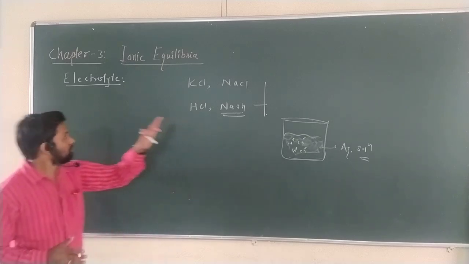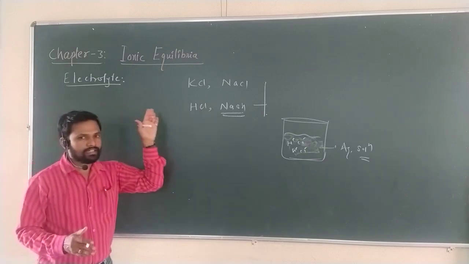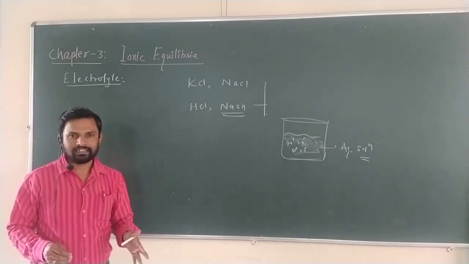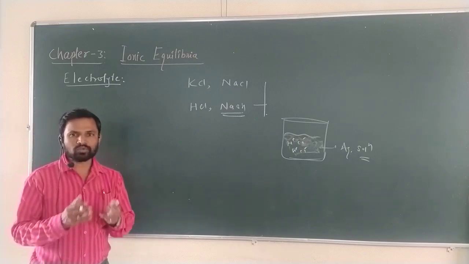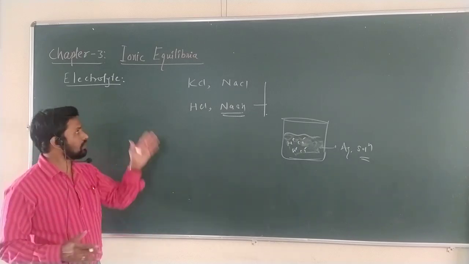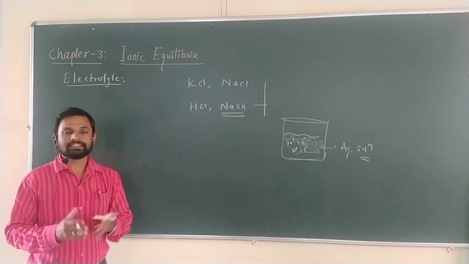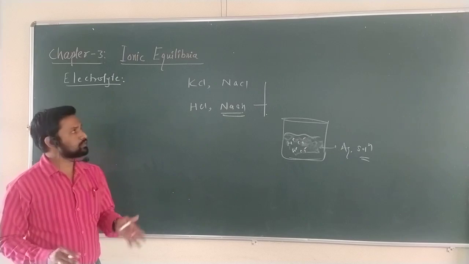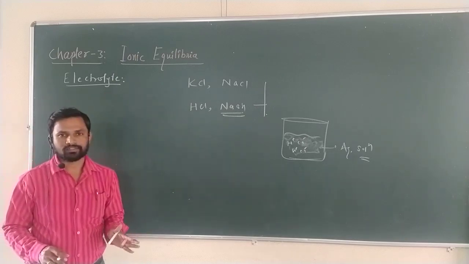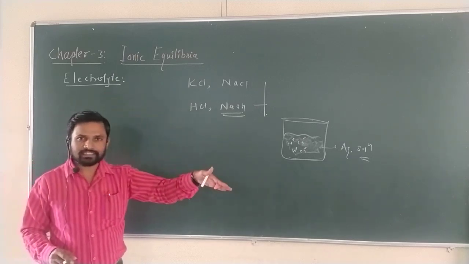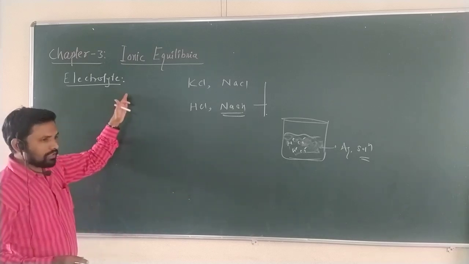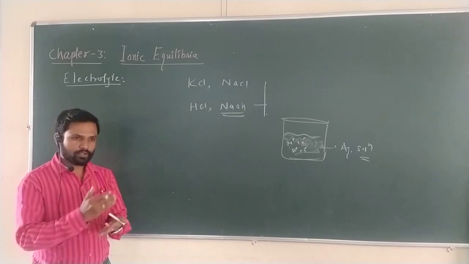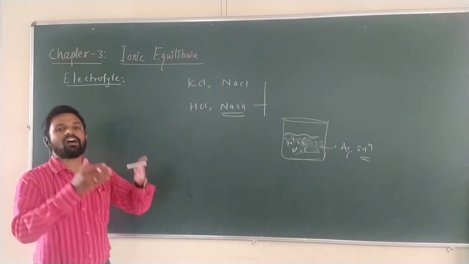From that, we can come to the concept of electrolyte. What is an electrolyte? Electrolytes are those substances that carry electricity. Why do they carry electricity? Because of the presence of ions.